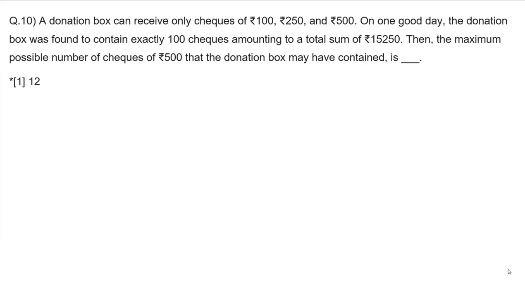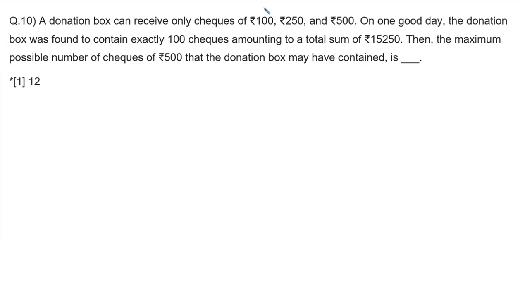Question number 10, let's have a look at it. A donation box can receive only checks of rupees 100, 250 and 500. On one good day, the donation box was found to contain exactly 100 checks of total amount 15,250. Then the maximum possible number of checks of rupees 500 is how much? Let's have a look at it.